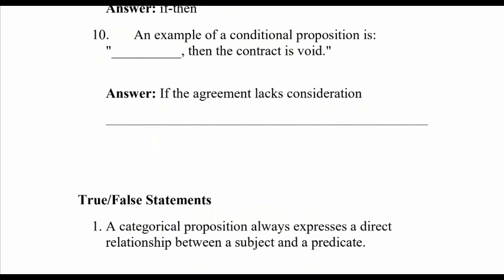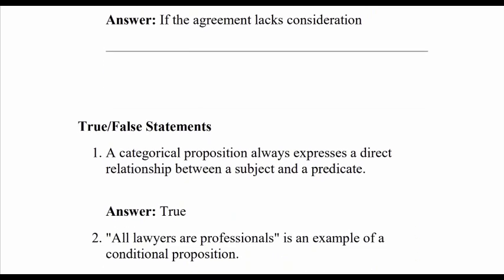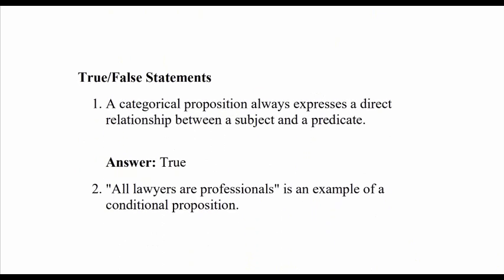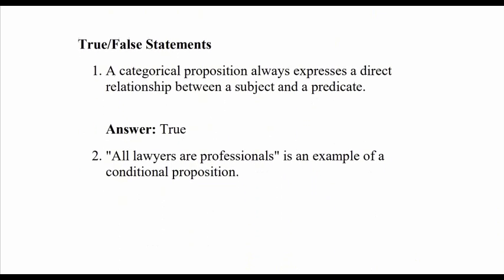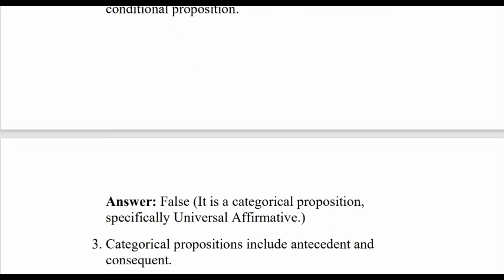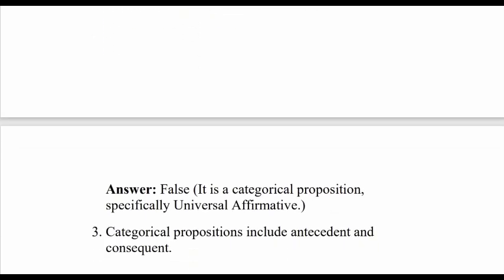Okay, let's go with true and false statements. We can do it together. Just have to say true or false. A categorical proposition always expresses a direct relationship between a subject and a predicate. True. All lawyers are professionals is an example of conditional proposition. No. This is an example of categorical proposition. If and then is the conditional proposition. Categorical propositions include antecedent and consequent. No. Conditional propositions include antecedent and consequent.